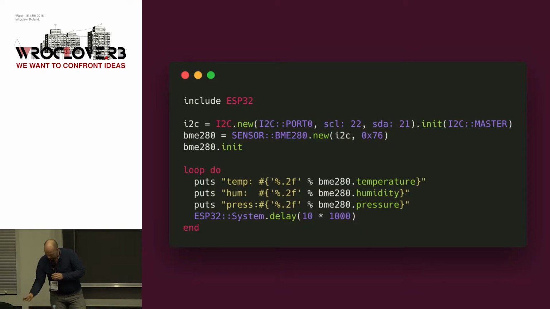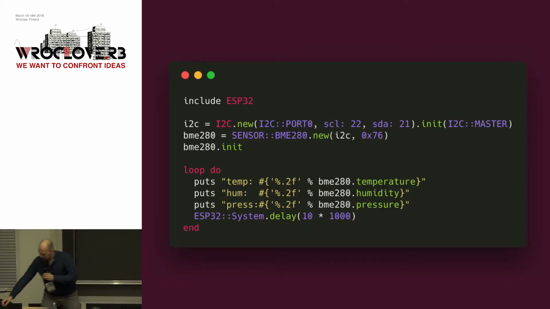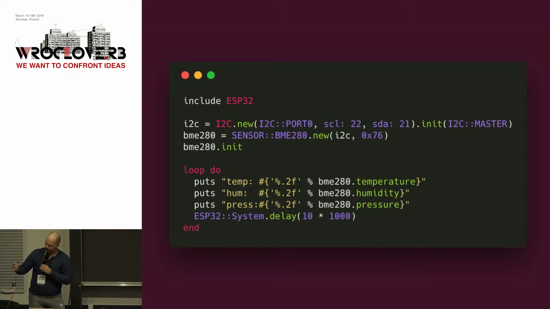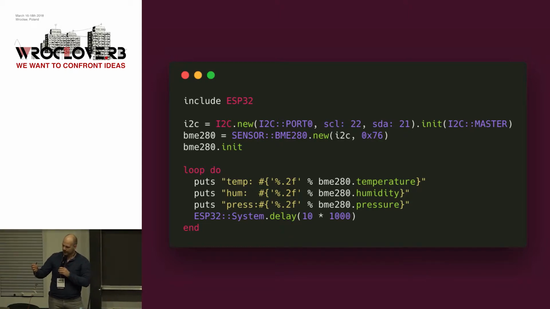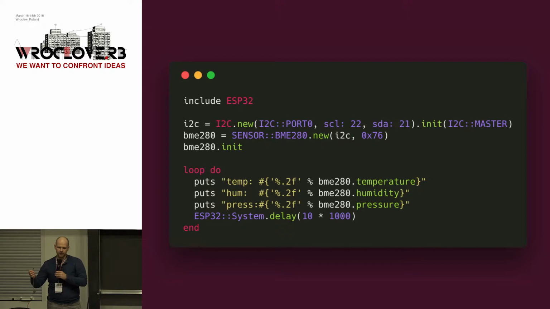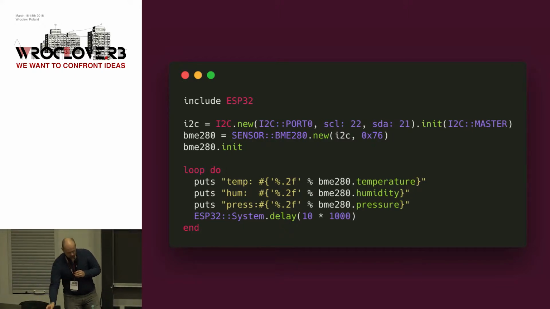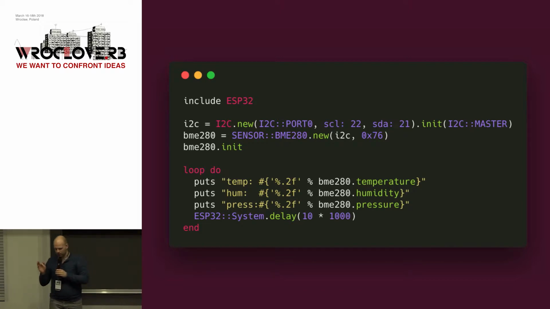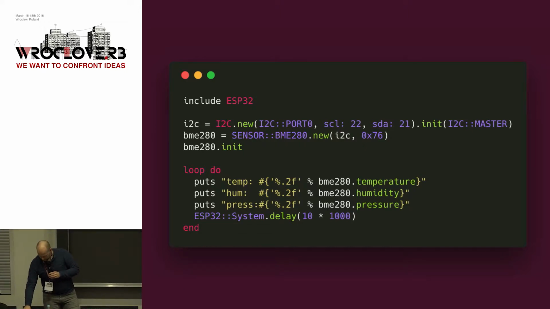So, for example, to this microcontroller there is also a BME280 environment sensor connected. It measures temperature, humidity, and pressure. So here is a basic sketch of how to work with it. We just include the library for the sensor and then read measurements. We do it in a loop, and after each measurement, sleep for 10 seconds.